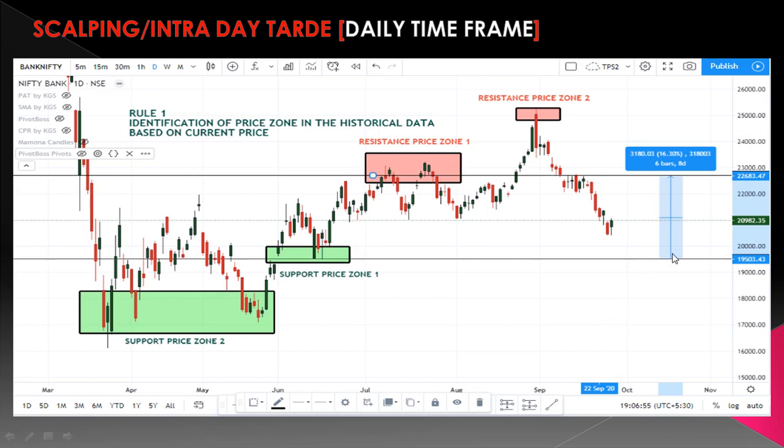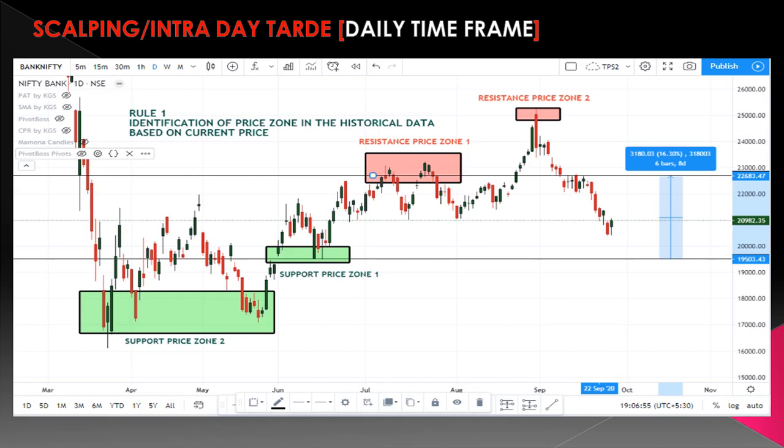We are having around 380 points. These particular points are very valuable to take trades for positional traders as well as swing traders. Okay.